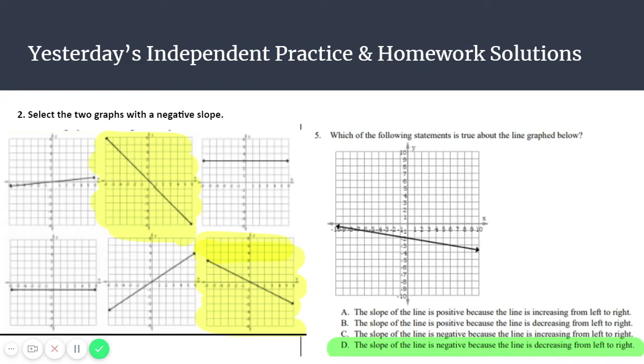For number 5, it says, which of the following statements is true about the line graphed below? The slope of this line is negative because the line is decreasing as you go from left to right.